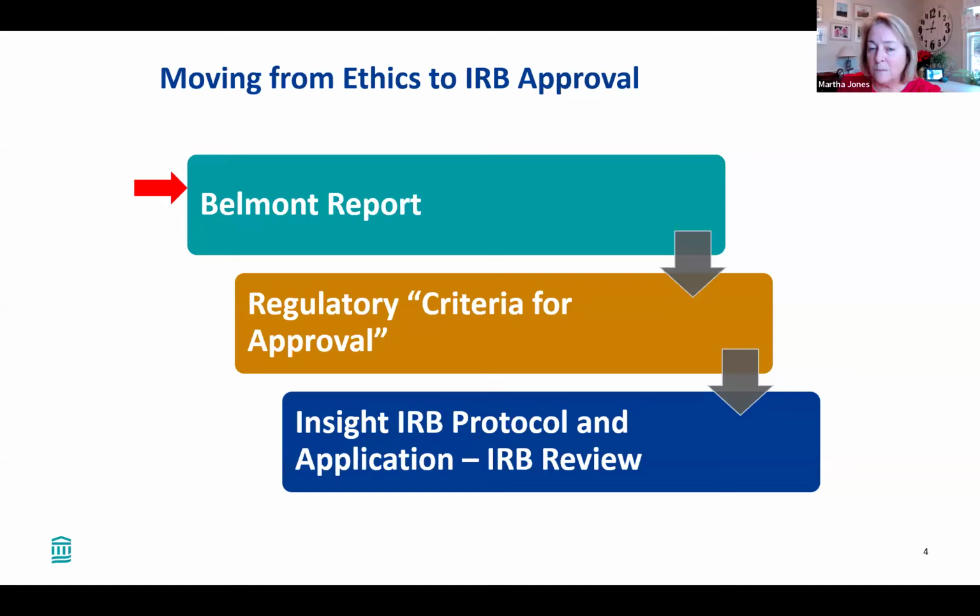It's not just a kind of whim of the reviewer whether those are met or not. They have specific checklists that they are going through your application to assess. And those criteria for approval, you tell the IRB about those criteria by filling out your application. So let's go through this.